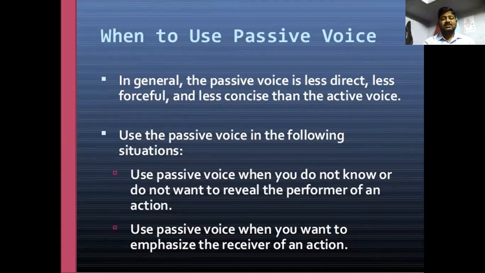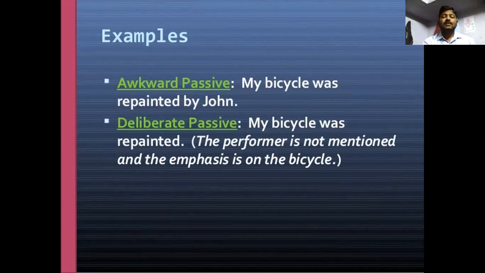than the active voice. Use the passive voice in the following situations. Use the passive voice when you do not know or do not want to reveal the performer of an action. Use passive voice when you want to emphasize the receiver of an action. Then examples. Avoided passive: My bicycle was repainted by John. Deliberate passive: My bicycle was repainted.